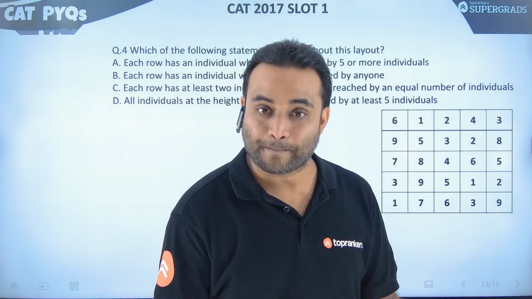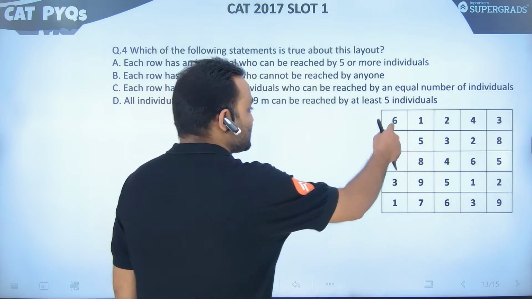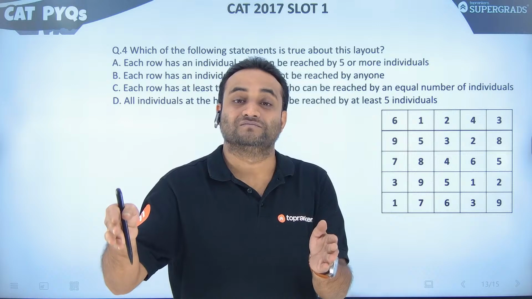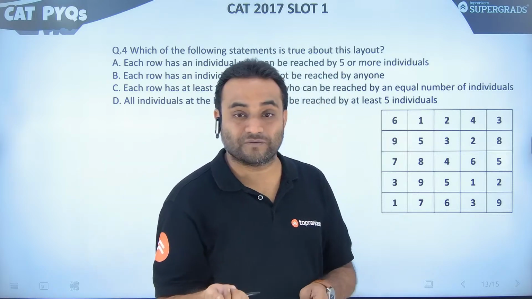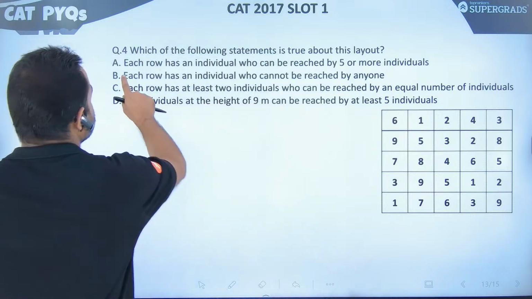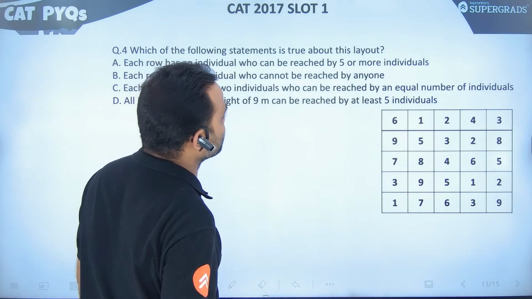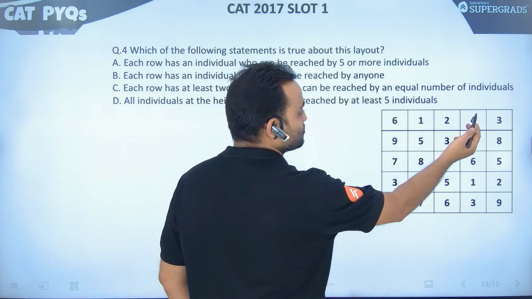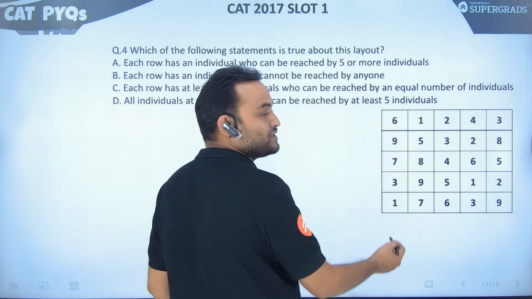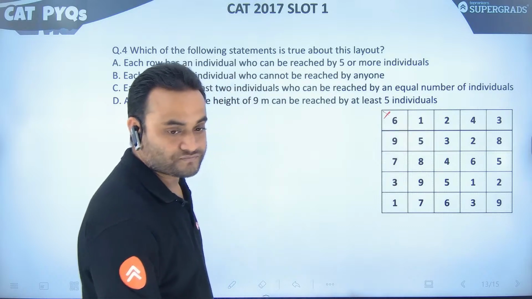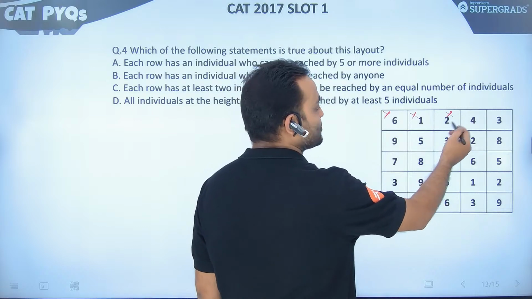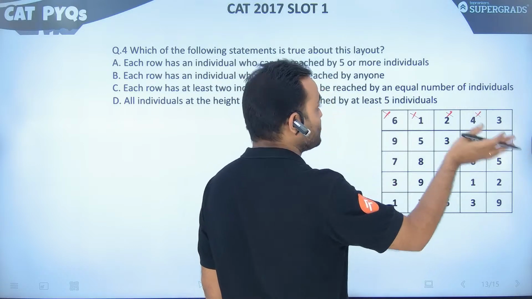Look, if someone can be reached by 5 or more individuals, it must be at least 6, because 1, 2, 3, 4, 5 is the best case. Then 6 can be reached by 5 individuals in any row or column. But again, let's check this. 6 can be reached by 1. Okay, 6 can be reached by 2, 4, but cannot be reached by anyone from his column. So that is wrong. 1 cannot be reached by anyone, 2 can be reached by only 1, 4 can be reached by 2 or 3. So again, not 5, we are looking for 5.